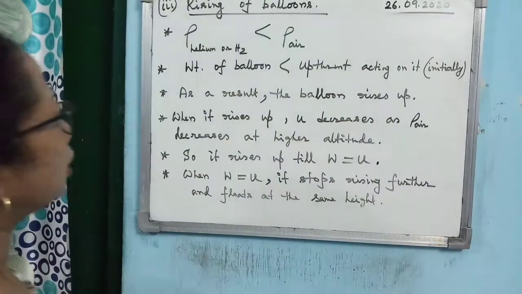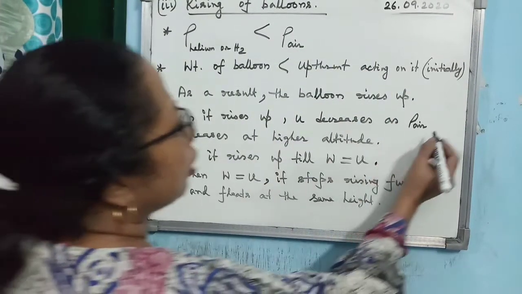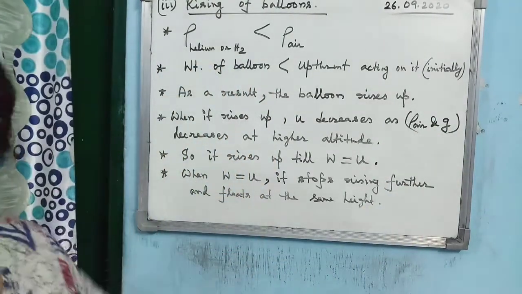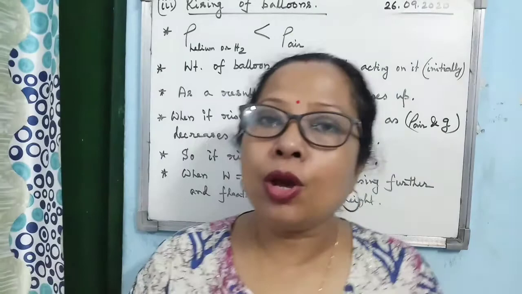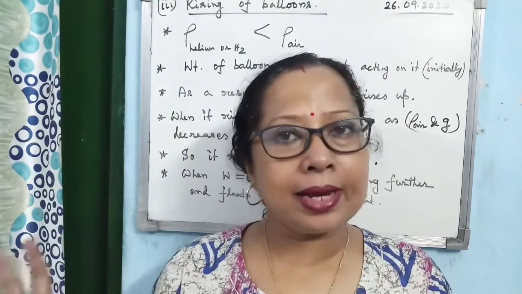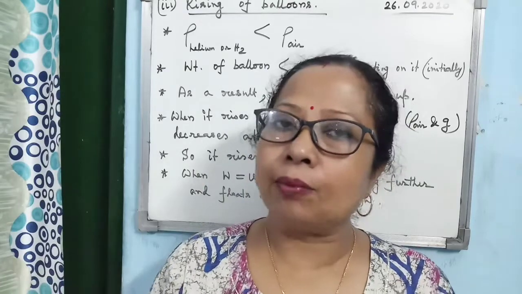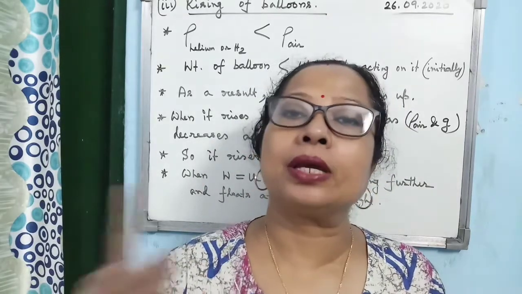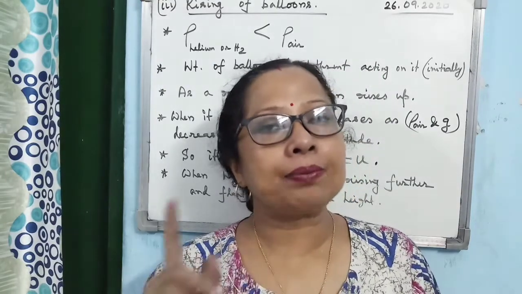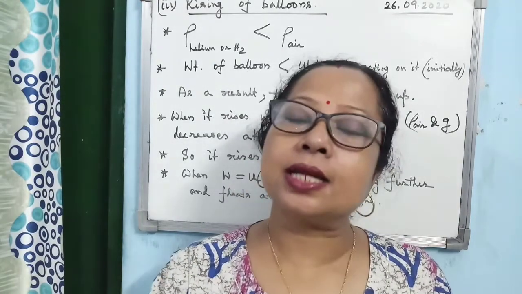Alright, here I forgot to write this: rho of air and g decrease at higher altitude. So when the balloon is rising up, the upthrust starts decreasing, the weight remaining the same. One time will come when weight and upthrust become equal. Then we know, according to the principle of flotation, when weight and upthrust become equal, the body starts floating.